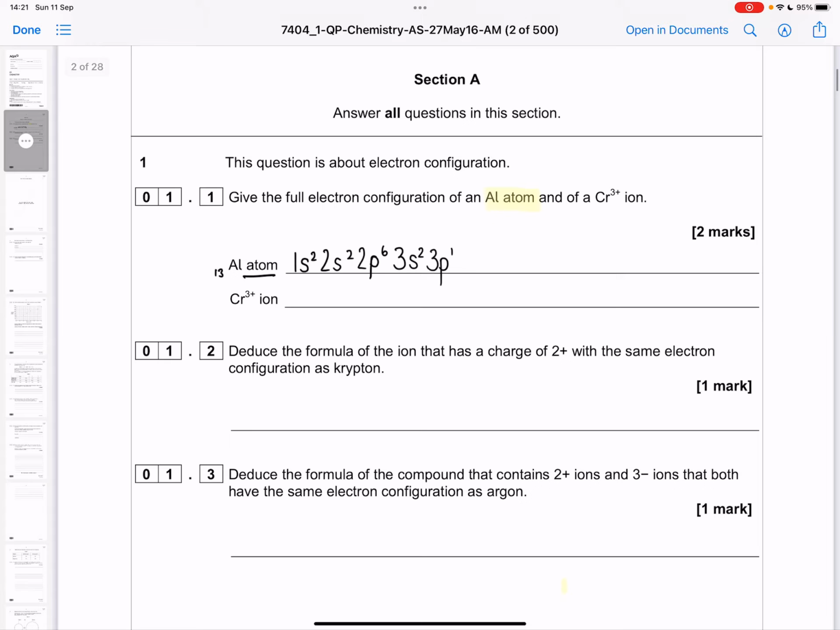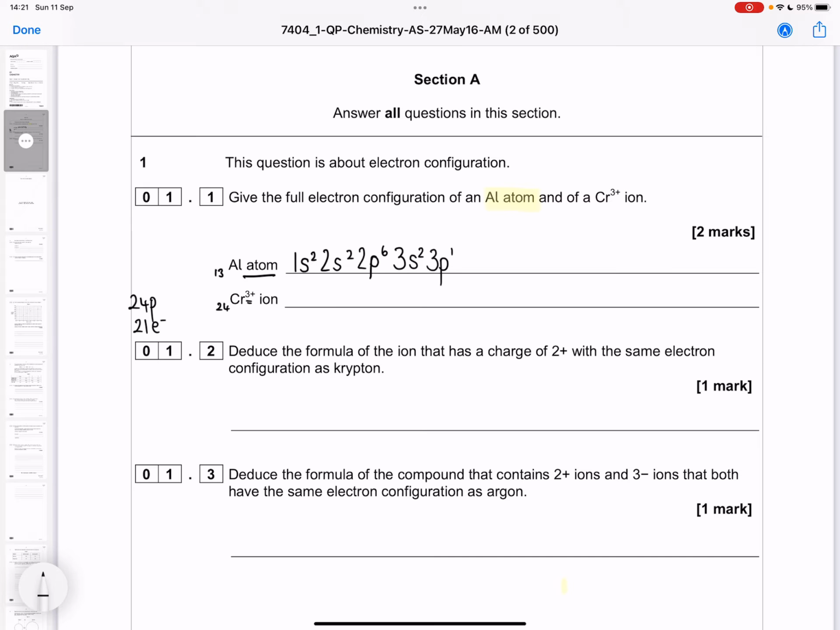We're then asked for chromium 3+. Now we would follow a similar pathway. We would look it up in the periodic table and find out that chromium is element number 24. So chromium has 24 protons, but this is a chromium 3+ ion. So we're only wanting 21 electrons.